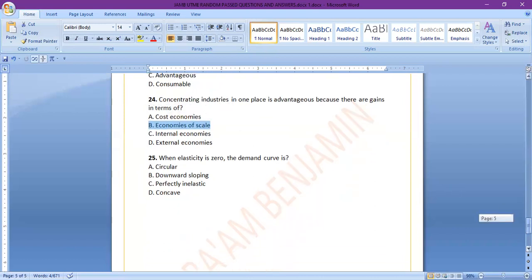Yeah, so the last but not the least, when elasticity is zero, the demand curve is A, circular, B, downward sloping, C, perfectly inelastic, D, concave. Elasticity is zero. When elasticity is zero, it means that no matter the price, the quantity remains the same. So in this case, the answer is C, perfectly inelastic. No matter the price keeps changing, the quantity remains the same.